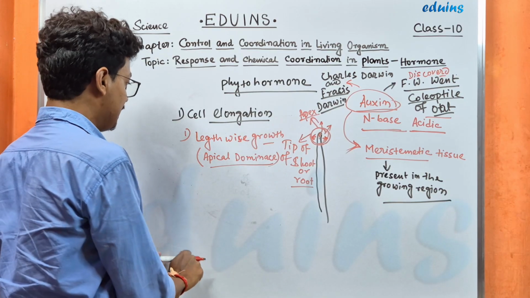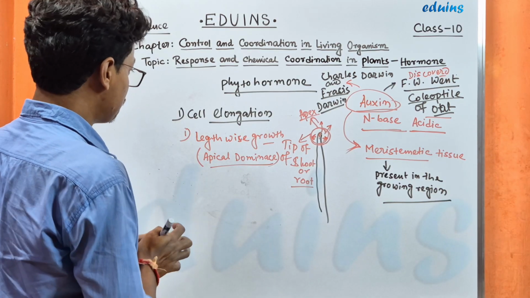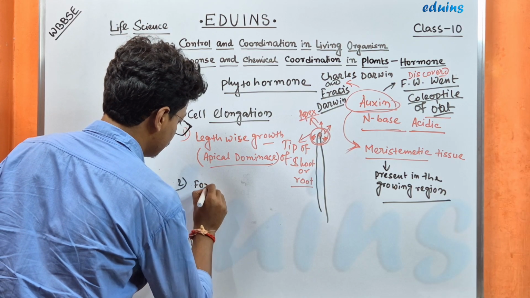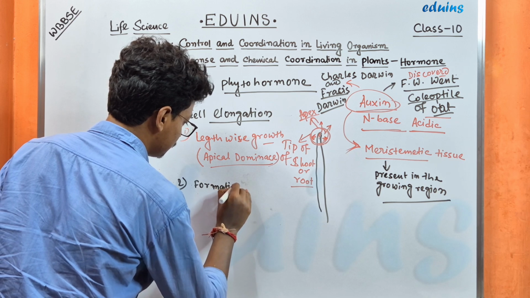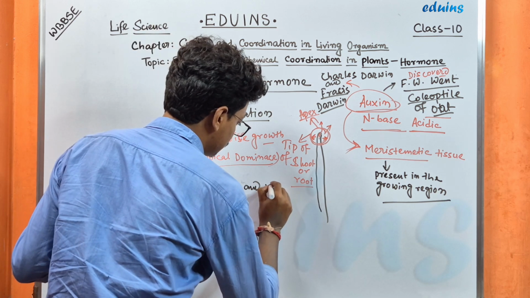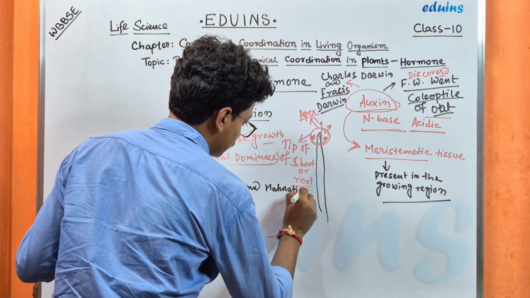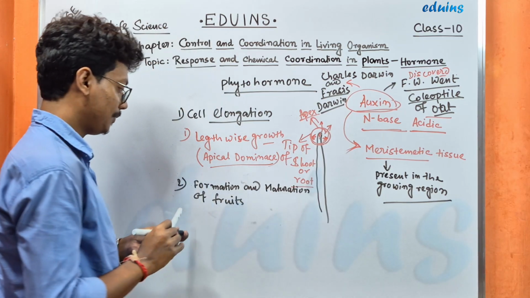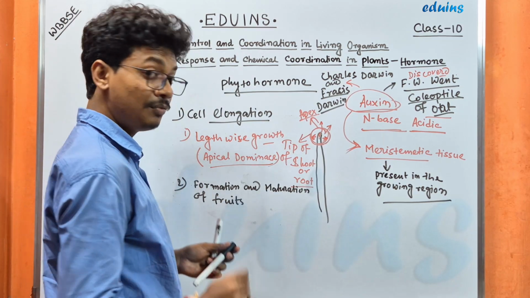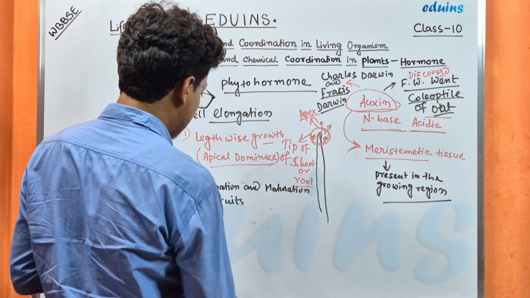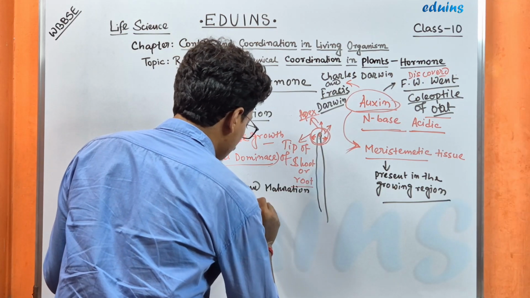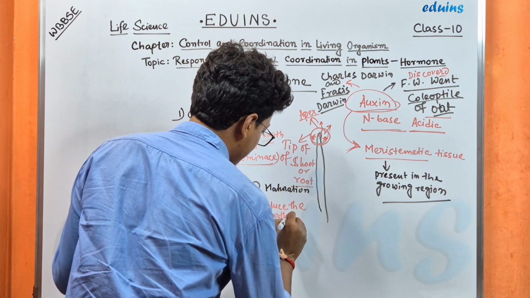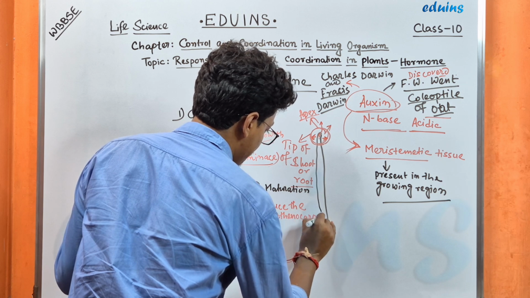First one. Secondly, the second function, it helps in the formation and maturation of fruit. Additionally, it helps to produce the parthenocarpic fruit.